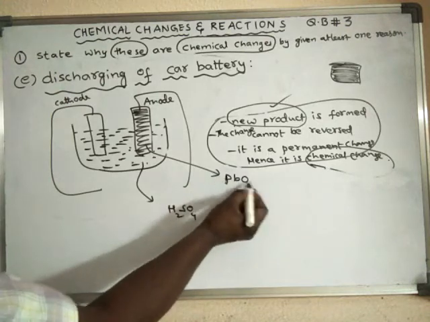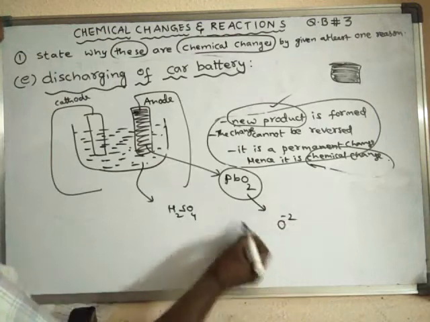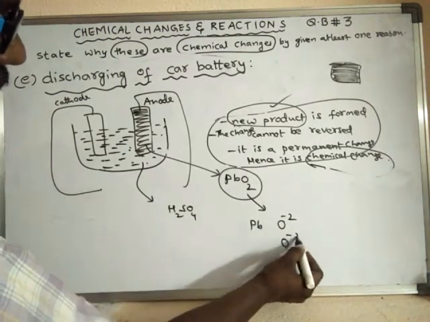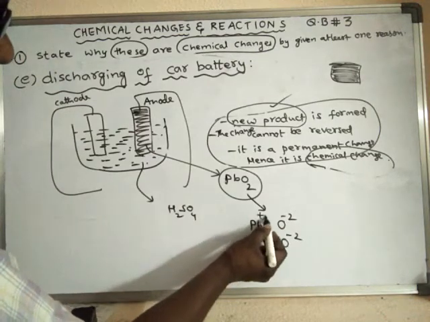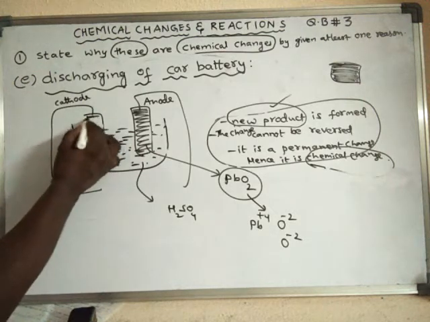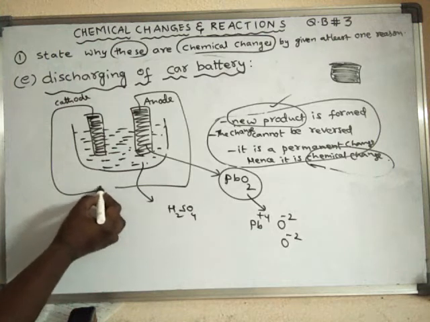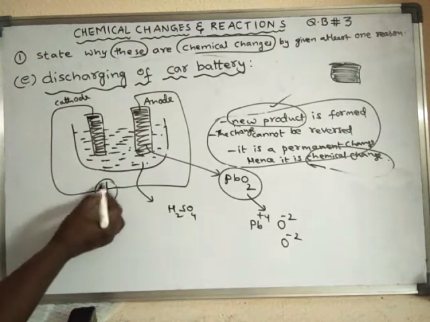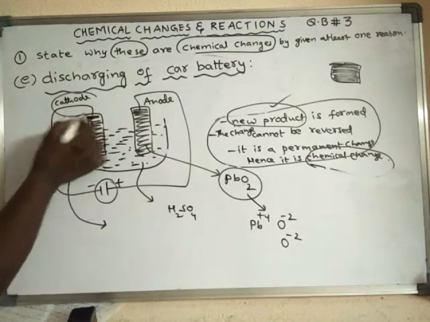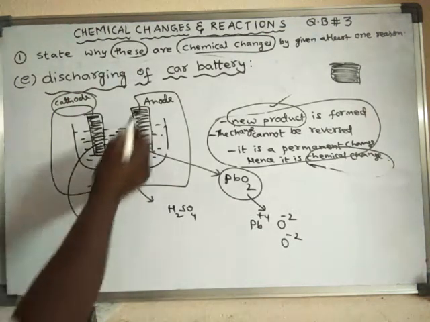In lead dioxide, generally oxide means O will be in the form of -2, there are two oxygens, and Pb will be in the form of +4. And this cathode is made up of spongy lead. So actually this is the battery. This is the negative terminal, positive terminal. This electrode is called cathode, and this electrode is called anode.